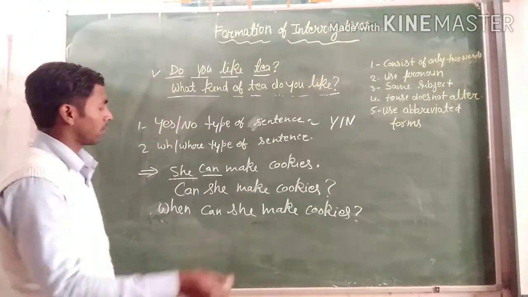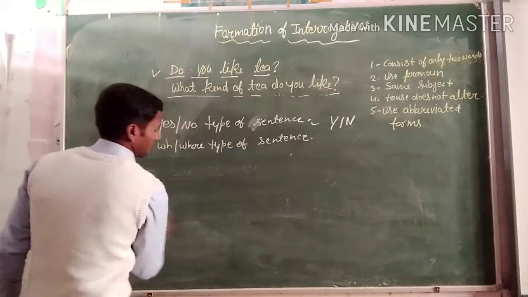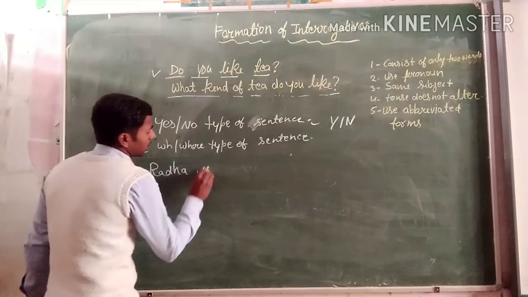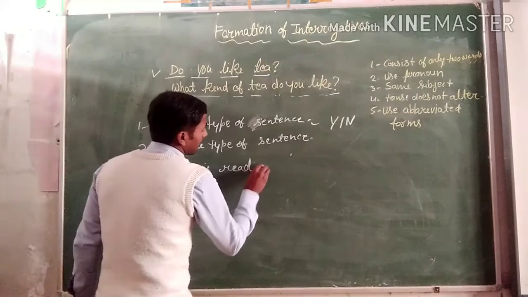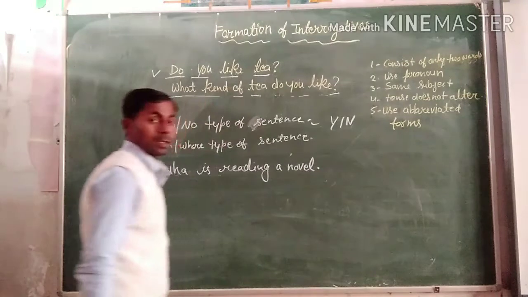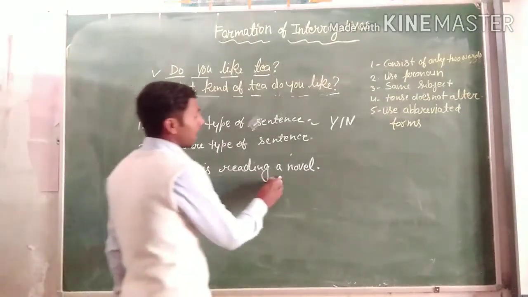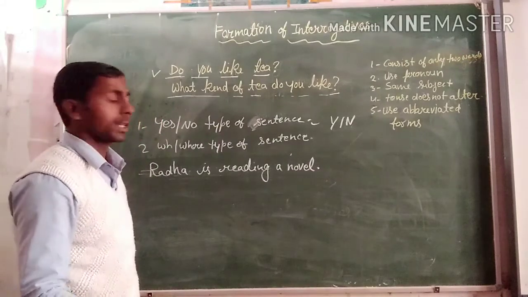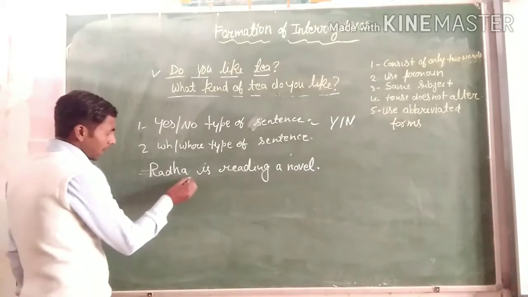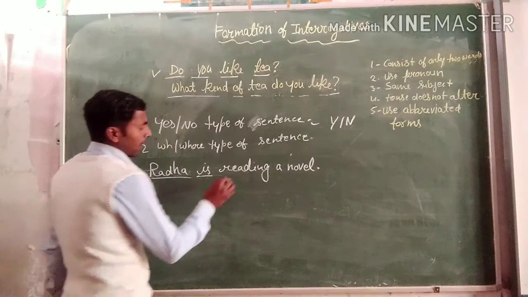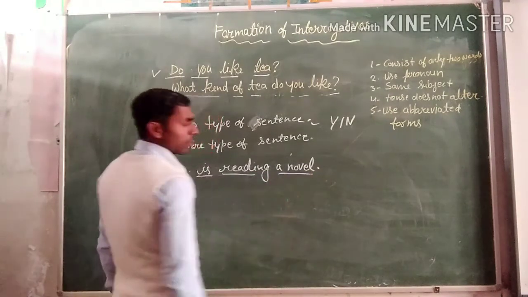Okay, let's take another example: Radha is reading a novel. It is an assertive sentence, and how can we change it into an interrogative sentence? You can see that here is the subject Radha, and after that the linking verb or helping verb, then the main verb, and after that the noun and article.